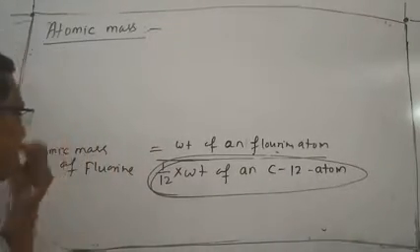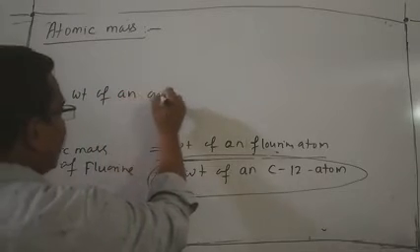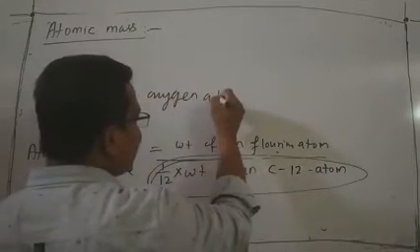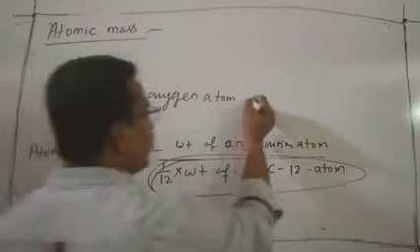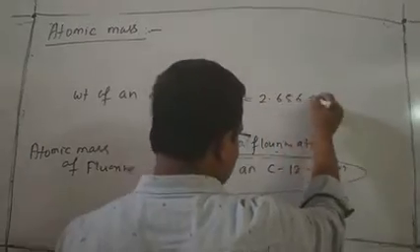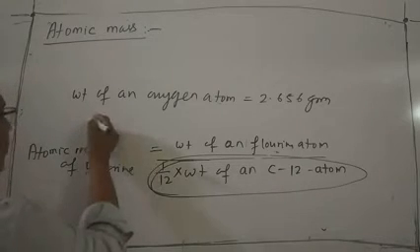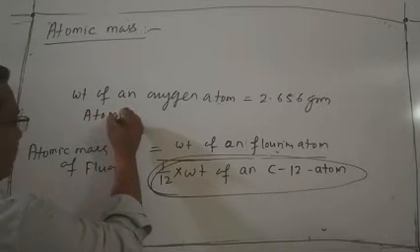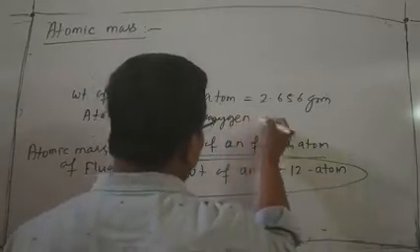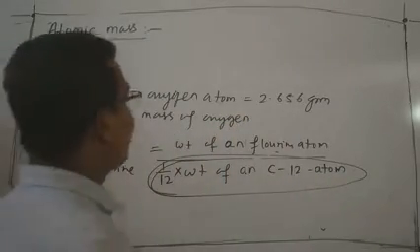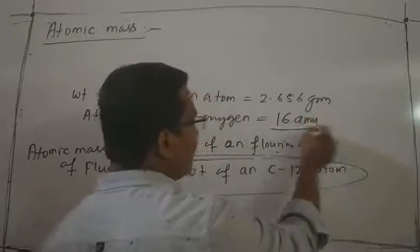Suppose I ask you the weight of an oxygen atom, it clearly indicates one oxygen atom, and that is 2.656 gram. Suppose I ask you the atomic mass of oxygen, that is the relative atomic mass, that is 16 AU. This is the comparative term.